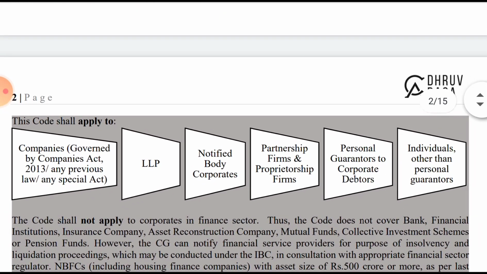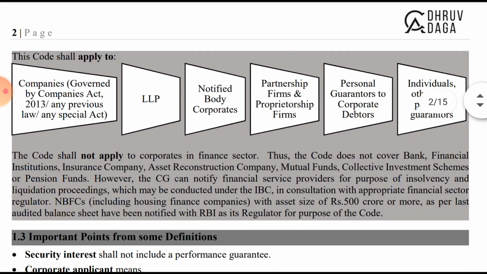Okay, we'll move further. The code basically applies to the companies governed under the Companies Act 2013 or any previous law or special act. So it is applicable to companies, government companies governed by the Companies Act. Then LLPs, governed by the LLP Act. Notified body corporate, so these all are body corporates. Company is a body corporate, LLP is a body corporate, notified body corporate. Then partnership firm and proprietorship firm. Partnership firm, that is where there are partners, and proprietorship firm, an individual person who carries on a business.